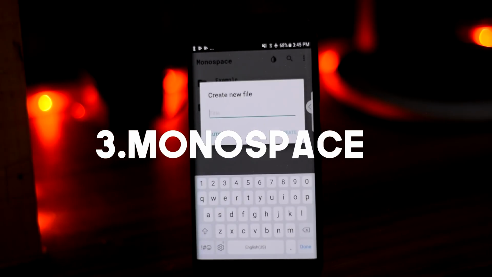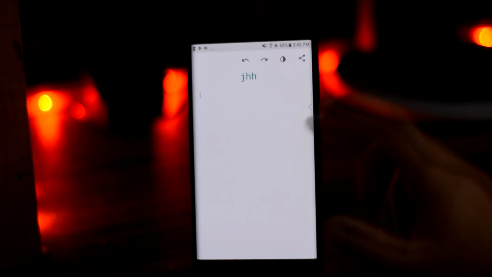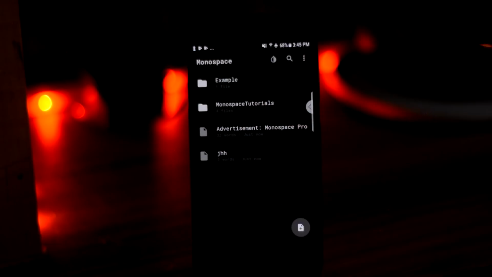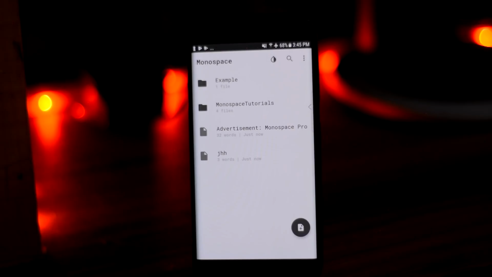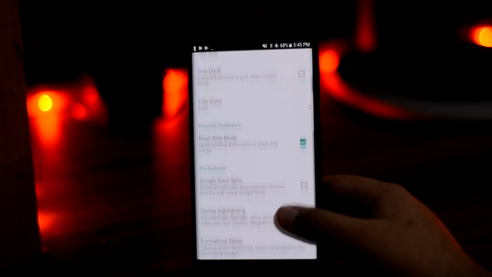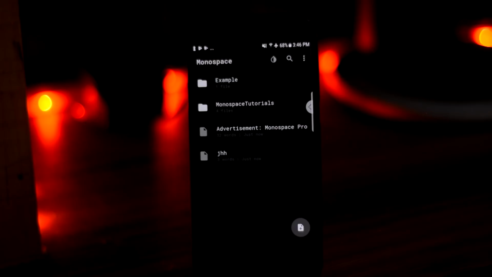Next app is called Monospace. It's a minimal notepad app, but it has one of the most unique features and design that sets it apart from the competition. First, the design is absolutely great and is minimal. Next, talking about the features, you can change the format of your fonts to bold, italic, bullet, and a bunch of other formatting styles. Next, you can group your notes with folders but with hashtags. Just write a hashtag in your note and it will group that note with the hashtag, and it's more efficient in my opinion, because you can add 2 or more hashtags and classify a note further.